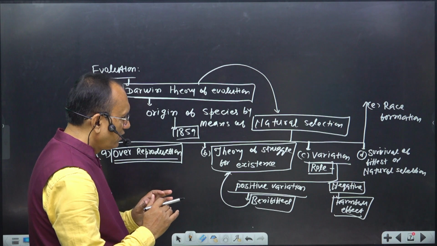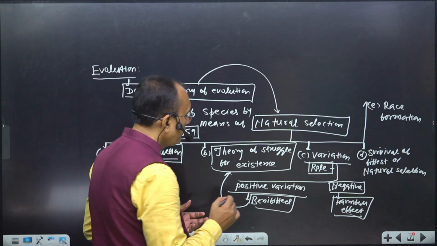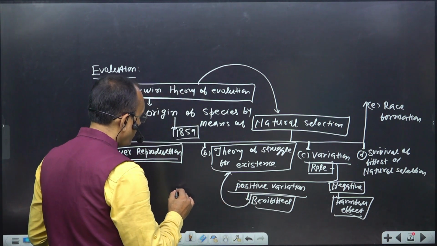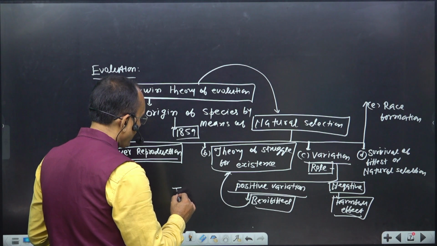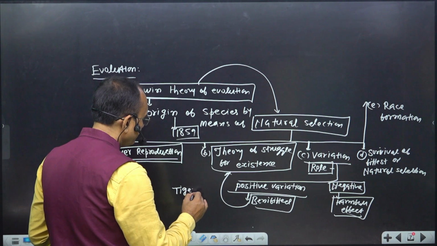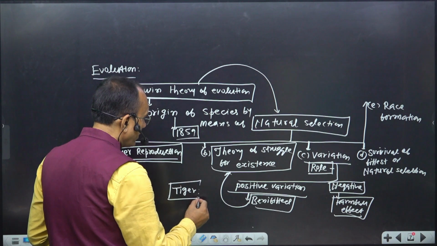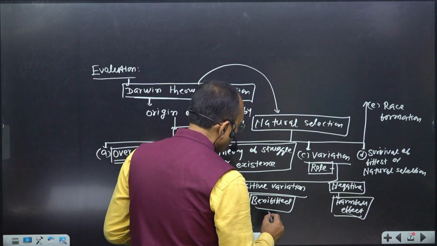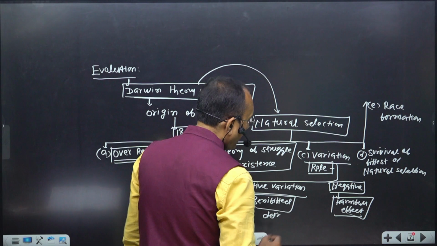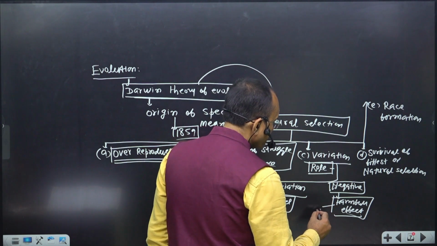How can you explain this? Here you can take the example of the struggle for existence between a tiger, a deer, and a goat, right?